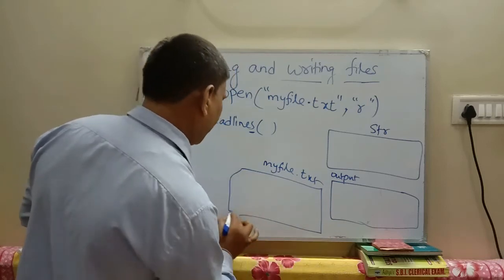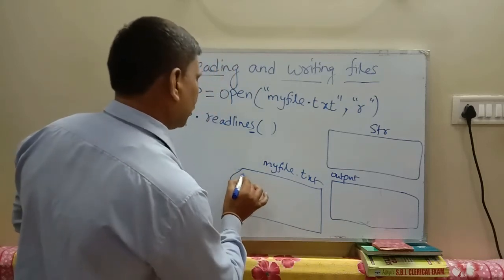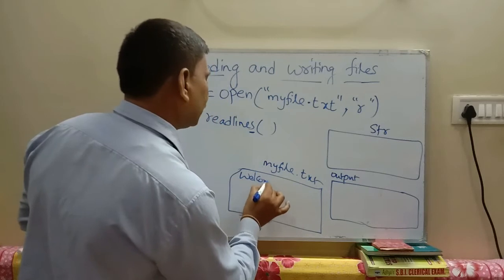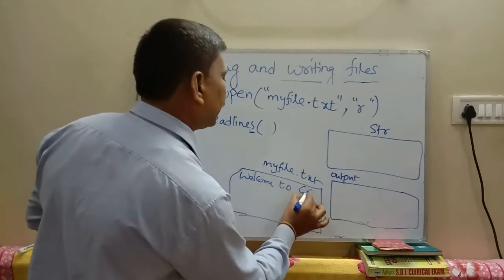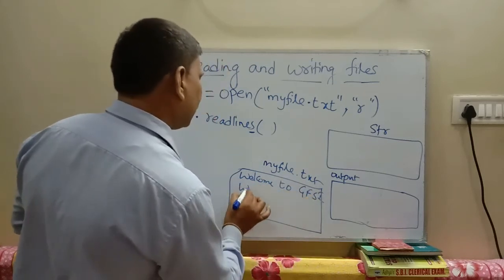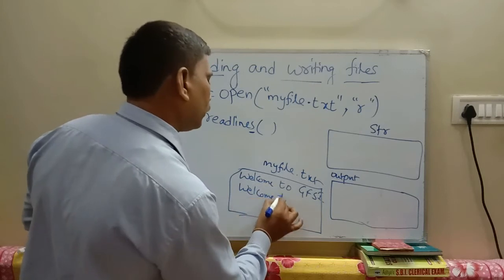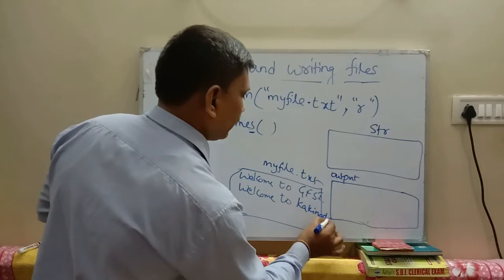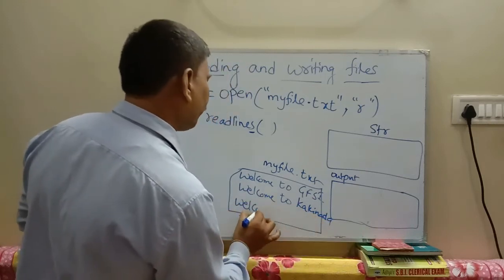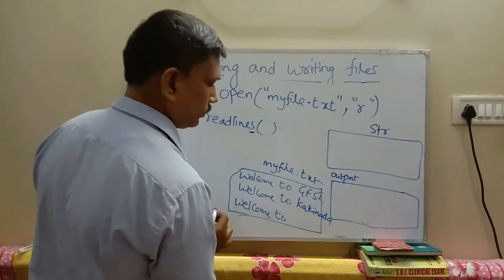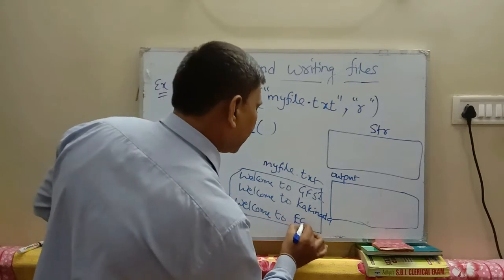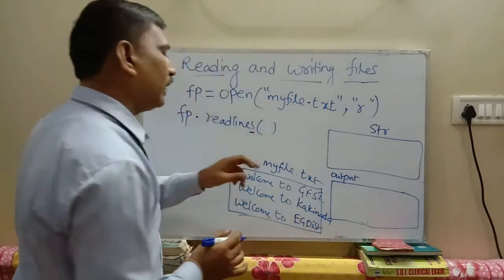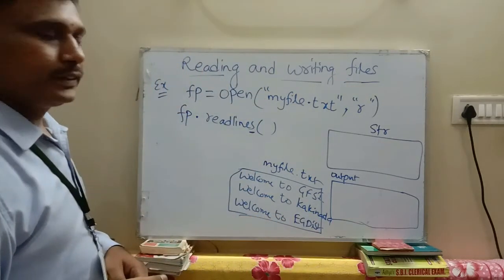The first line consists of "Welcome to GFSI", the next line consists of "Welcome to Kakinada", and the third line consists of "Welcome to EG district". So my file consists of these three lines.